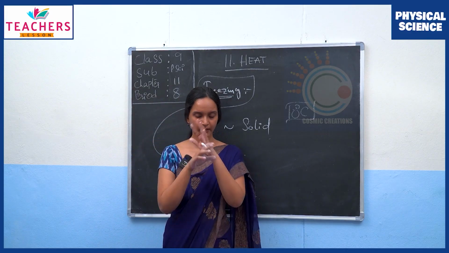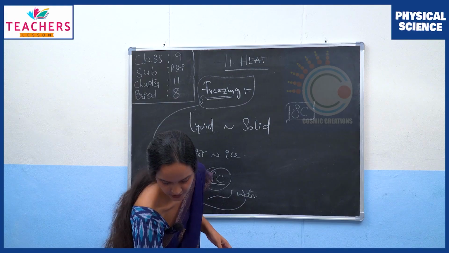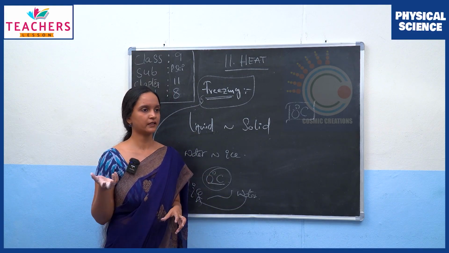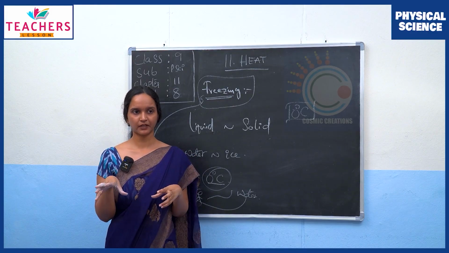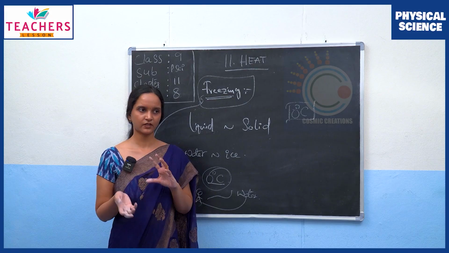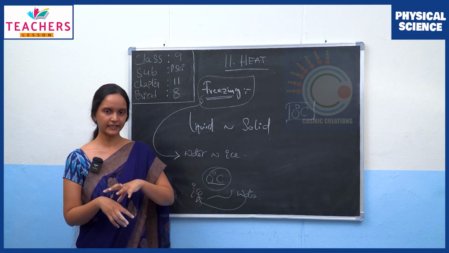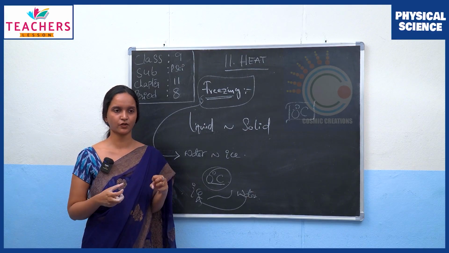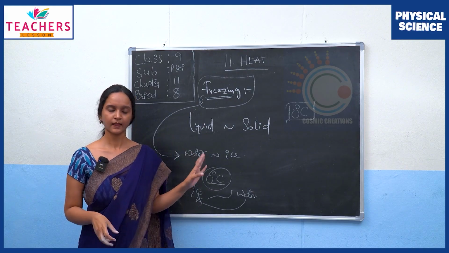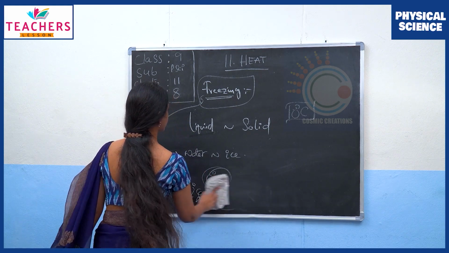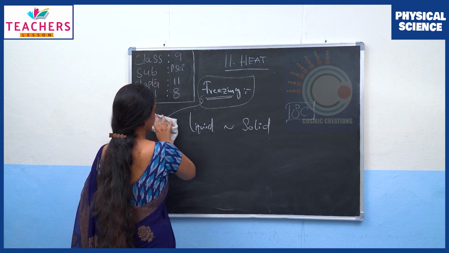If we keep them in the deep refrigerator, they will change their phase into solid after a while. And also during winters, our coconut oil or ghee kept out would be converted into solid phase. So that is freezing. When heat is taken out, the phase change from liquid to solid is freezing. Any questions? No, madam. Okay, that brings us to the end of this chapter.